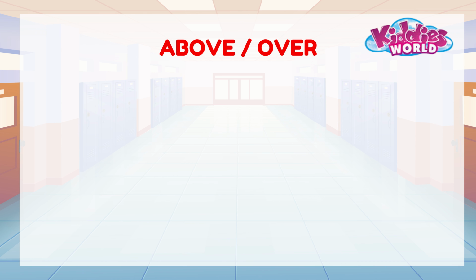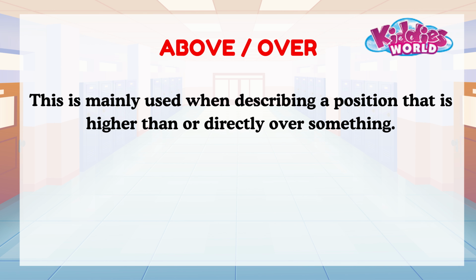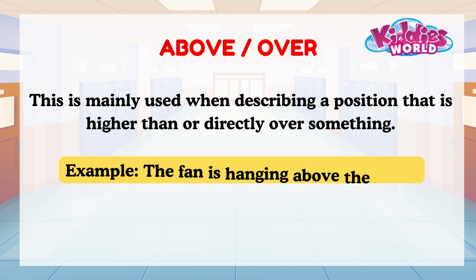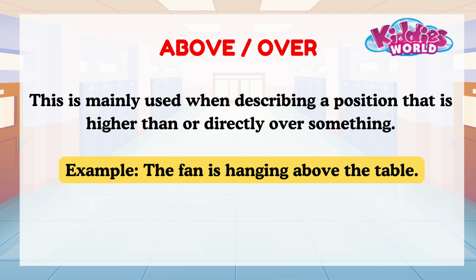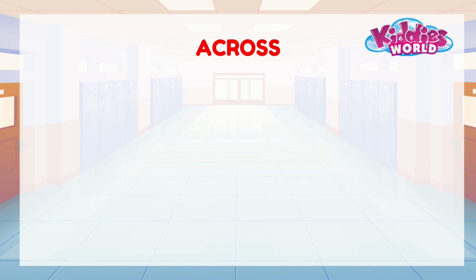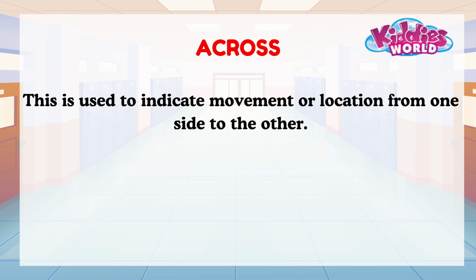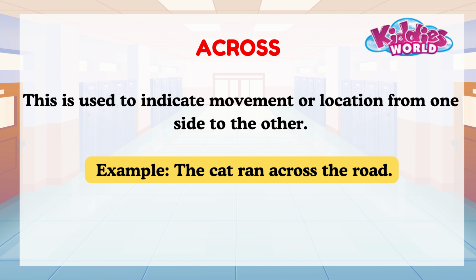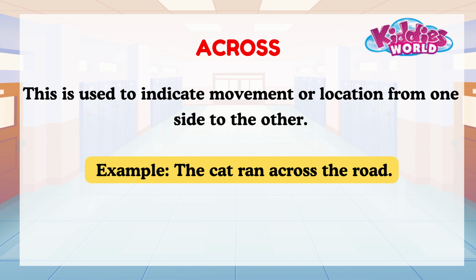Above or over. This is mainly used when describing a position that is higher than or directly over something. Example, the fan is hanging above the table. Across. This is used to indicate movement or location from one side to the other. Example, the cat ran across the road.